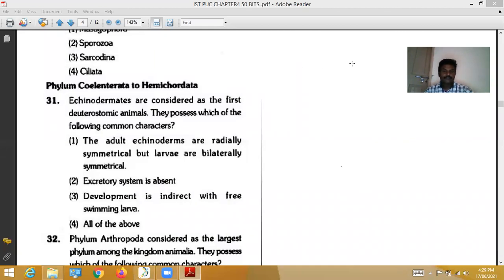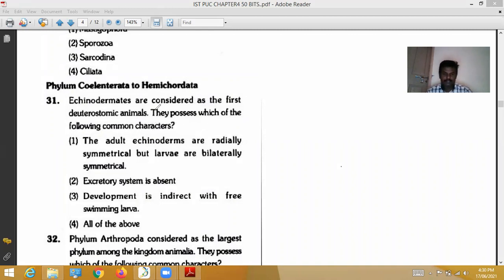Okay, students, next discussion, part 2, chapter 4, Animal Kingdom, objective NEET CET bits discussion. In this one, the first question, the 31st: echinoderms are considered as the first deuterostomic animals. They possess which of the following common characters?